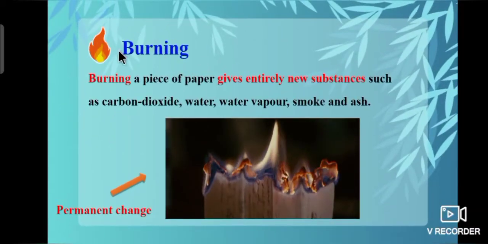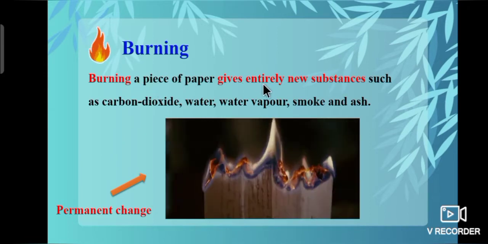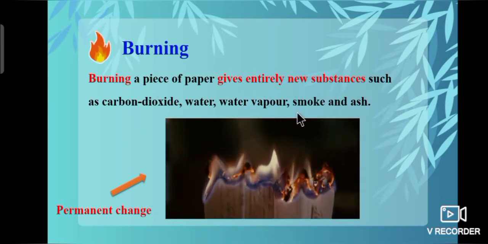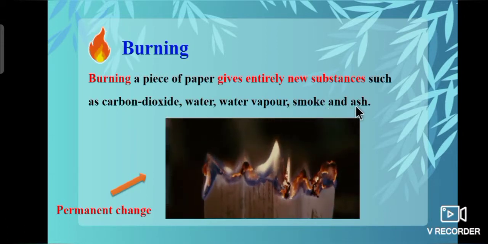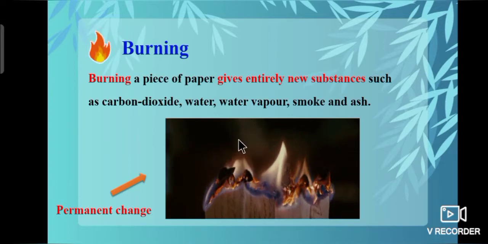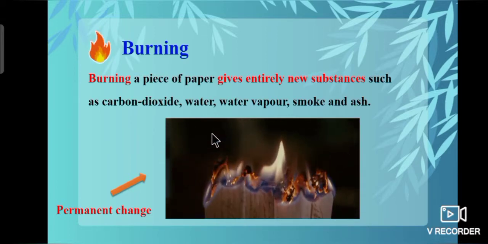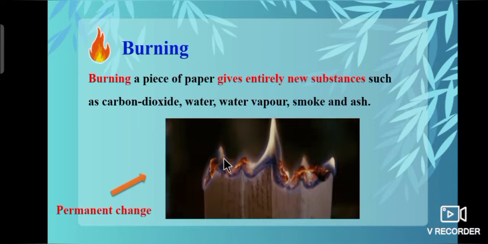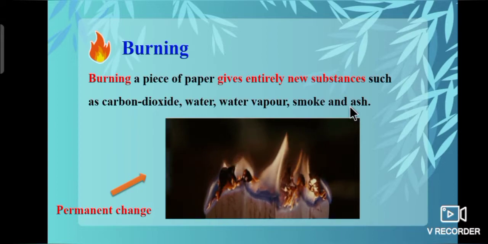Let's see the next example, burning. Burning a piece of paper gives entirely new substances such as carbon dioxide, water vapor, smoke and ash. So it is a permanent change, that is, a chemical change. So during burning we will get new substances like carbon dioxide, water vapor, smoke and ash.